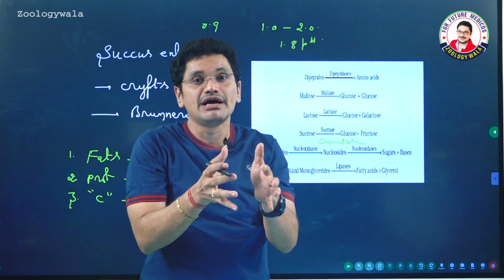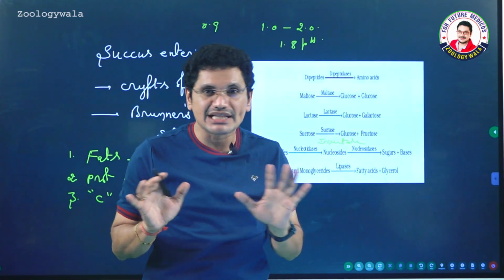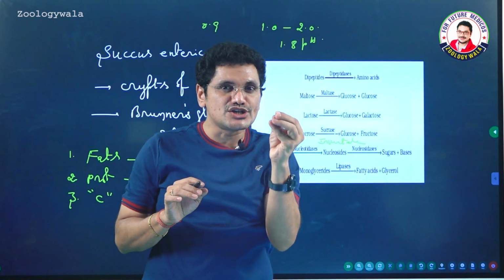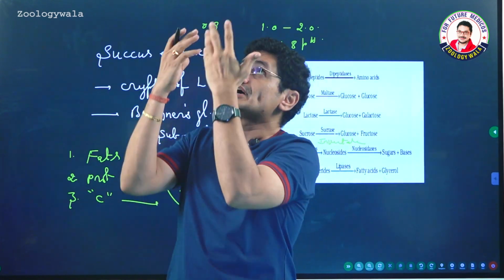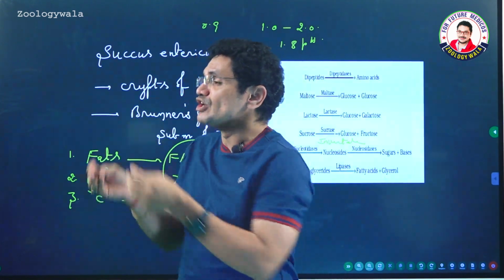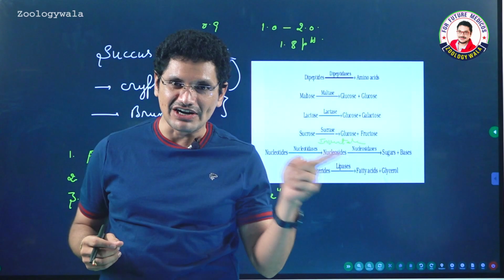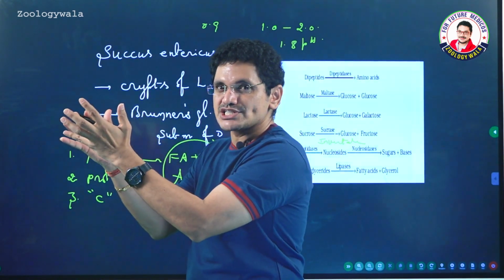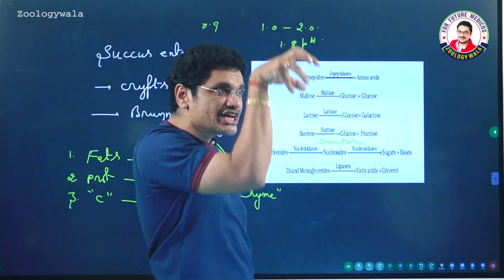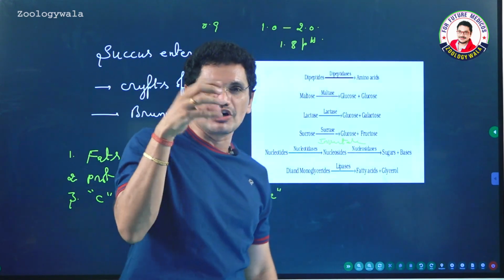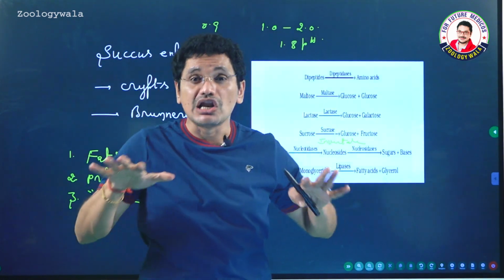Slowly it enters into the duodenum, but while the wall of the stomach is able to bear the acidic nature, the intestinal walls are not. So immediately when the food material enters the duodenum, signals are given to the pancreas. My dear friend pancreas, food is coming from the stomach that is very acidic, we can't bear that, you do something. Like that, one hormone will give a signal to the pancreas. Who is that hormone? Guess? I will tell at the time of hormonal interaction. So the pancreas receives the signal. Immediately the pancreas says, okay, don't worry, I am there. It releases water and bicarbonates. So the acidic food coming from the stomach is neutralized because of the secretions released by the pancreas. So acidic food becomes alkaline.